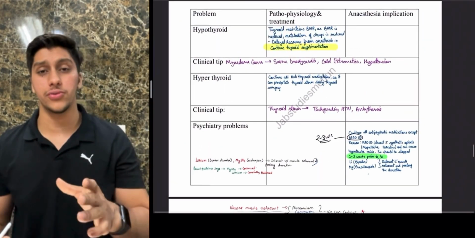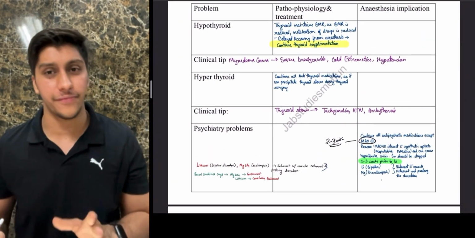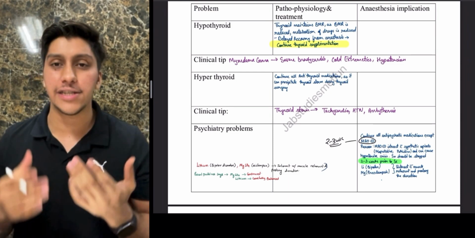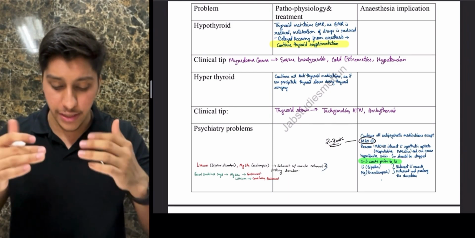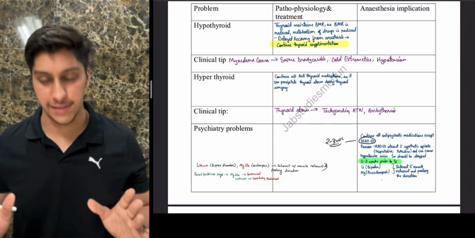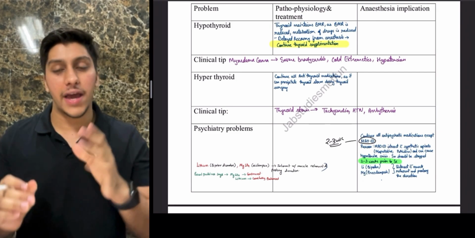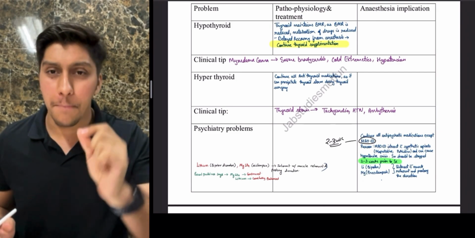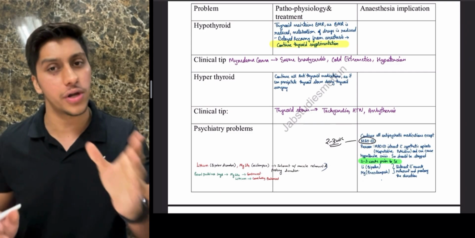Again, as I'm talking to you, this whole anesthesia is mostly ratification, and these are the most vital points you should know. Even if you're not able to understand some things, just understand that these are the very important topics you have to get through in anesthesia. Remember guys, as I told you, antipsychotics should be continued till the day of surgery, but MAO inhibitors should be stopped at least 2 to 3 weeks before it.